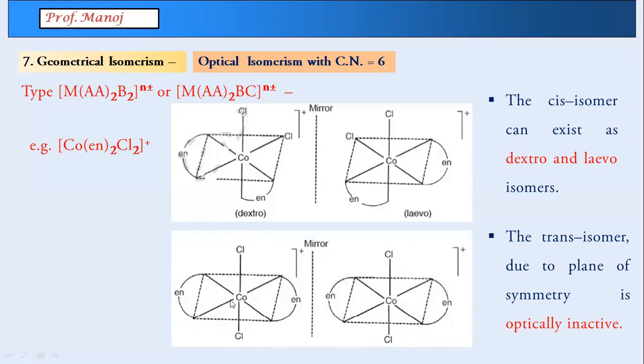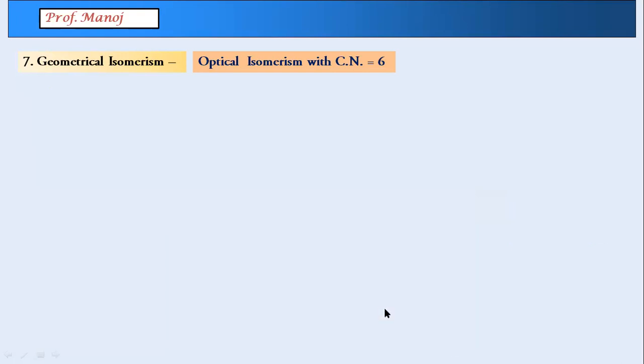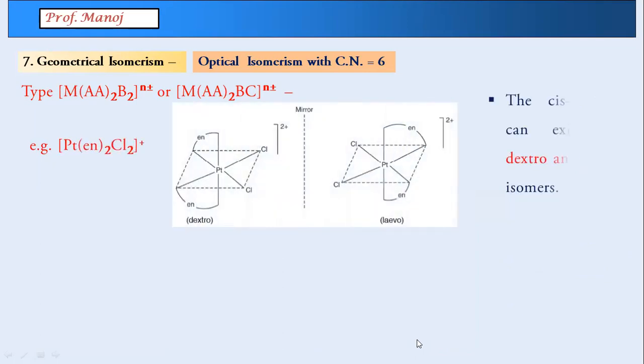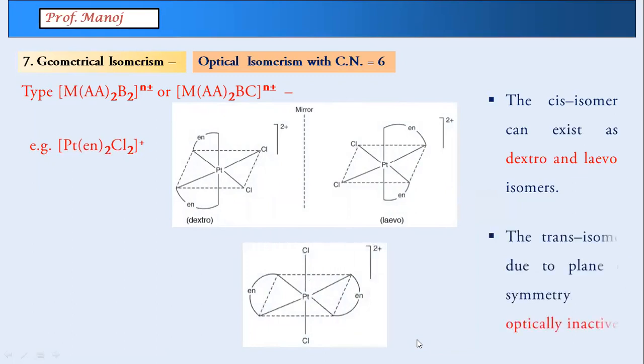So actually speaking, this and this are not different structures, it is one and the same structure. So this is structure 1, this is structure 2 and this together is structure 3. In our printed notes, I have combined both and written only one structure. You can see, for meso I have given only one. Another type over here, this one, the type is the same, just the example is different. Here also you have dextro, levo and meso.